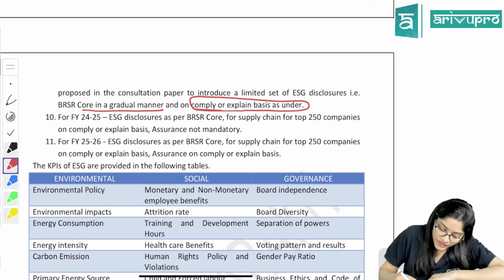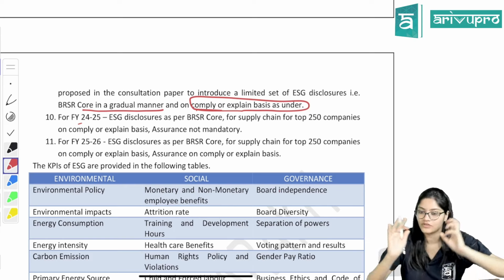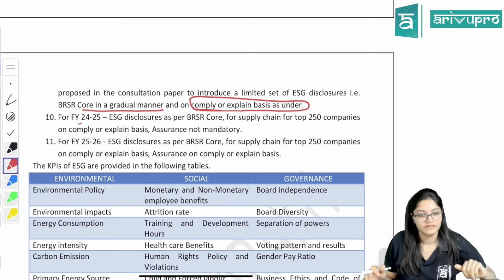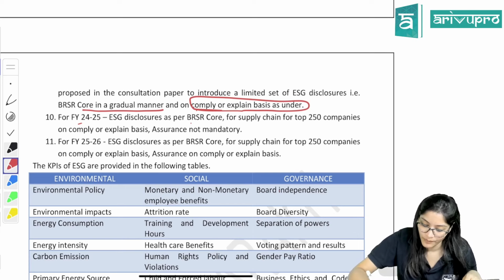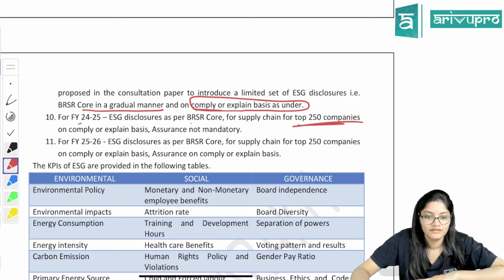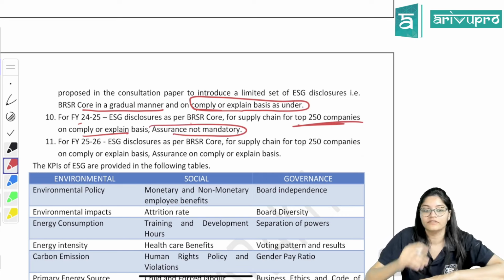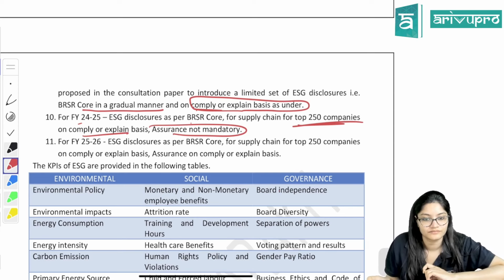For financial year 24-25, in different types of committees, the basic concept in every committee was the same, comply or explain, right? So ESG disclosures as per BRSR Core for the supply chain for the top 250 companies are on a comply or explain basis. Assurance is not mandatory. Even though it is not mandatory, you comply, otherwise explain why you're not doing so. Done?